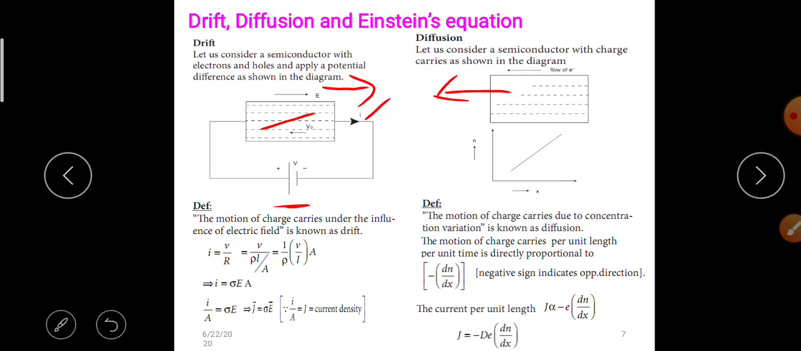Now diffusion. The definition: the motion of charge carriers due to the concentration variation is known as diffusion. The flow of charge carriers per unit area per unit time is directly proportional to minus dN by dx. The negative sign indicates the opposite direction. The current density is then J is equal to minus e D dN by dx.